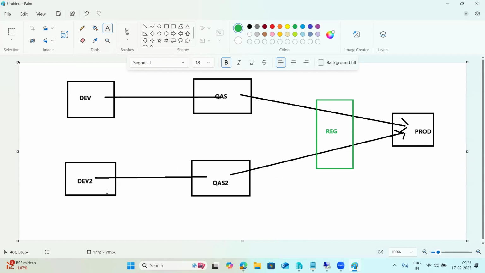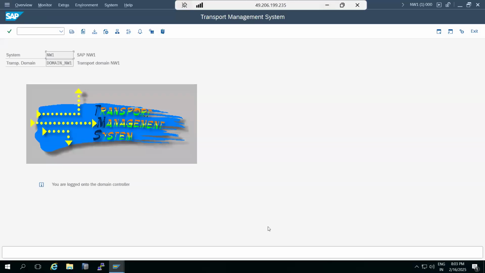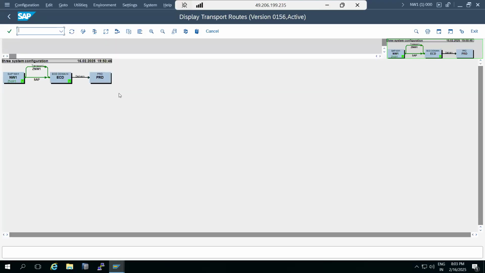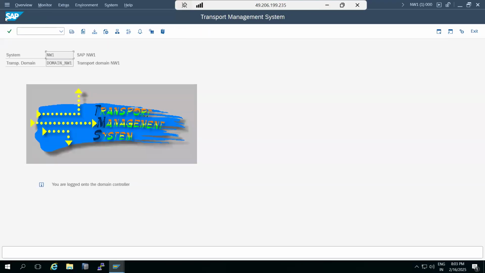Like this, they will utilize this landscape from here to here. For any systems or configurations, we can perform the same configuration. In this landscape, one system you have to make a domain controller. Then production we can make a domain controller. Then all the systems you have to add into the domain controller. Then you can perform the configurations in this one, like this. So that way also we can do that.